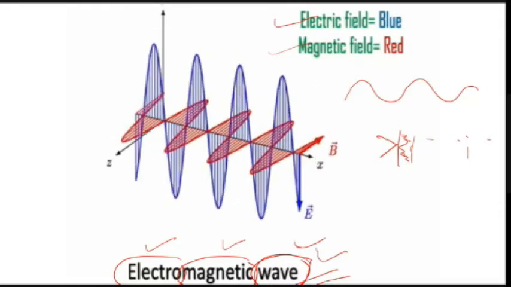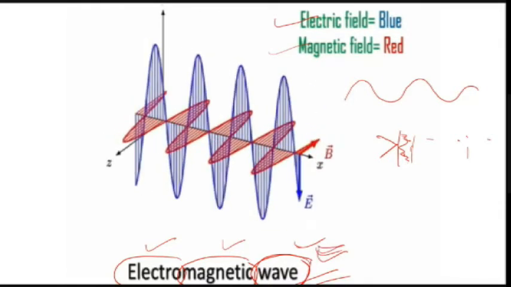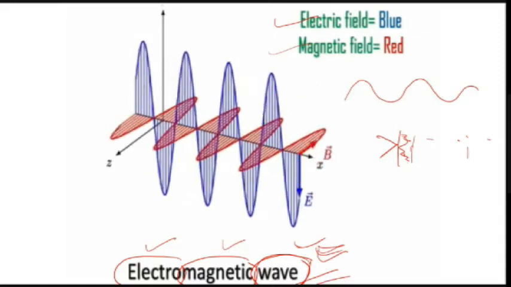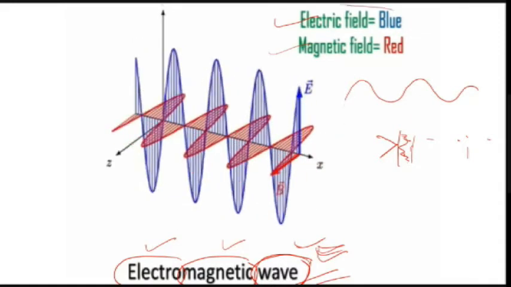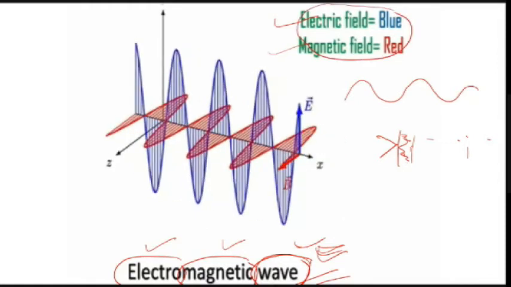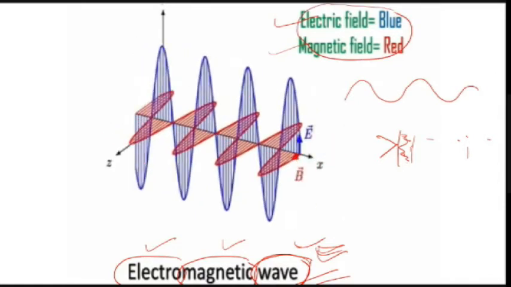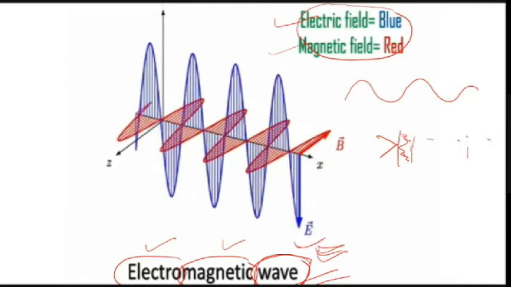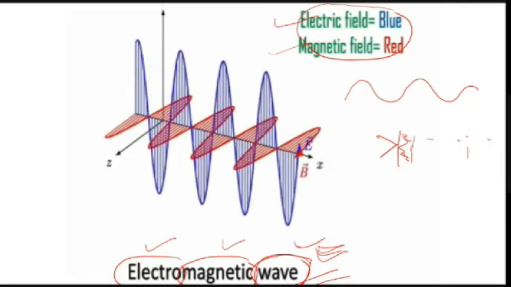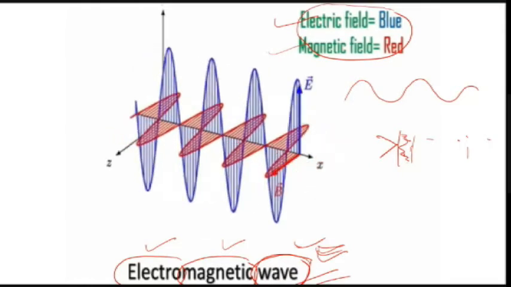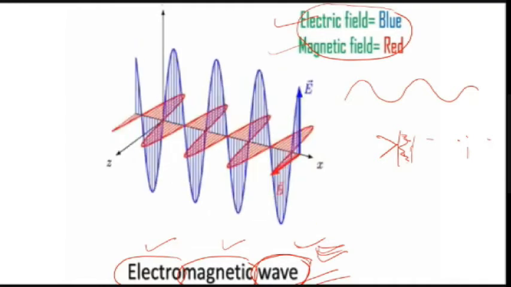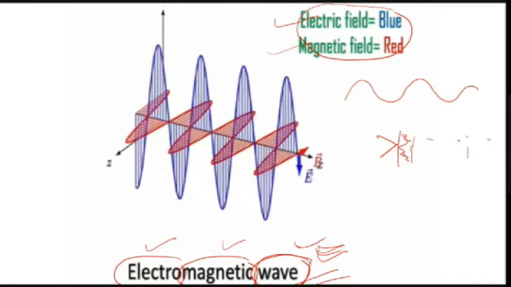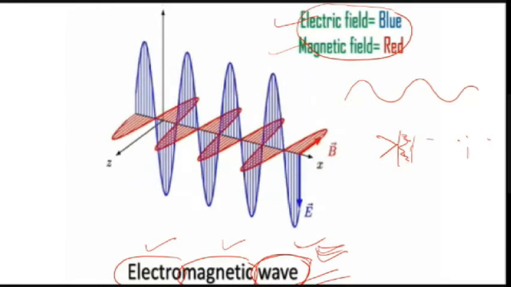A wave is always a result of oscillation. What is oscillating here? Here we have an oscillating electric and magnetic field. The blue line represents the electric field. The electric field is oscillating along the y-axis, and the magnetic field is oscillating along the z-axis. These oscillating electric and magnetic fields are mutually generating each other. I will tell what it is.